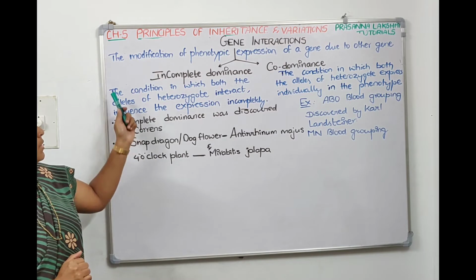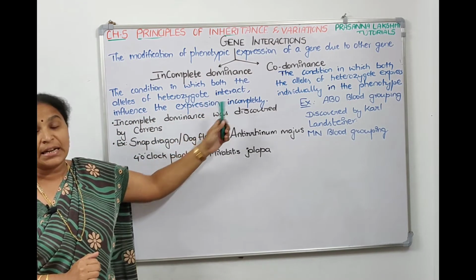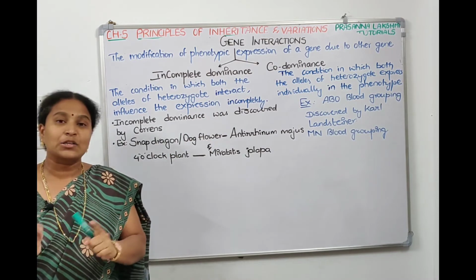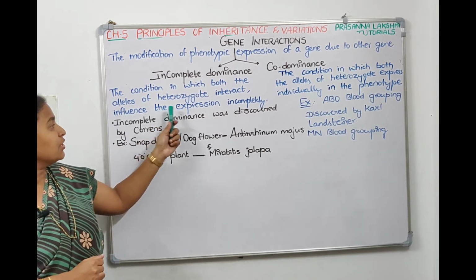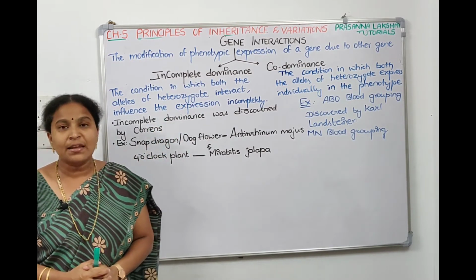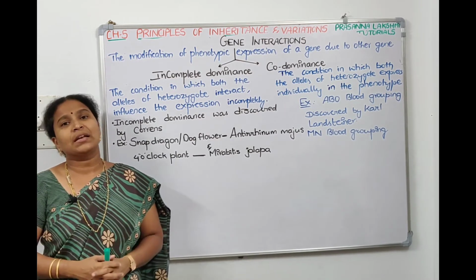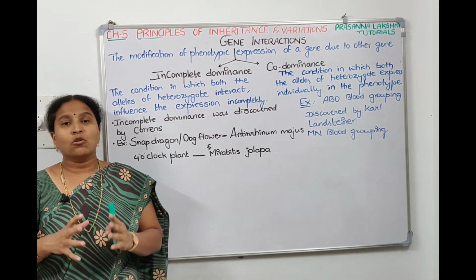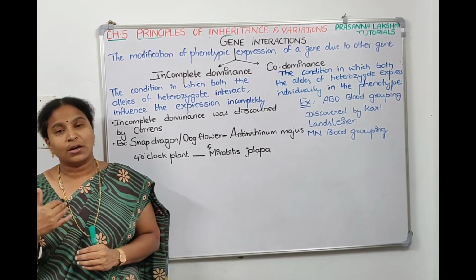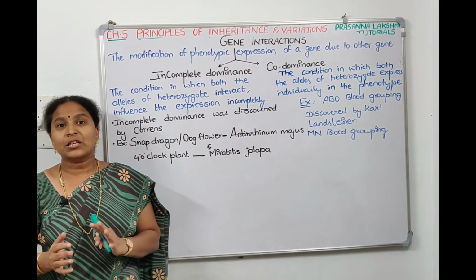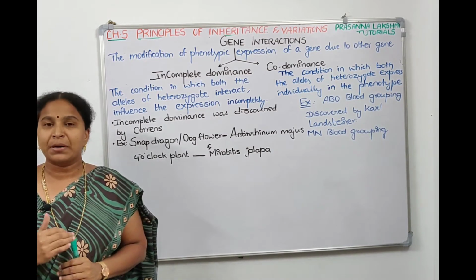Incomplete dominance is a condition in which the alleles of a heterozygote interact among themselves. Capital R and small r will interact and change the phenotypic expression. Means we can say here that the allele is incompletely dominant, not completely dominant. What do you mean by dominant allele? The one which can express even in the heterozygous condition, as in the law of dominance. But here it is not expressing completely, it's expressing incompletely. When we look into the example, I think you'll get a better understanding.